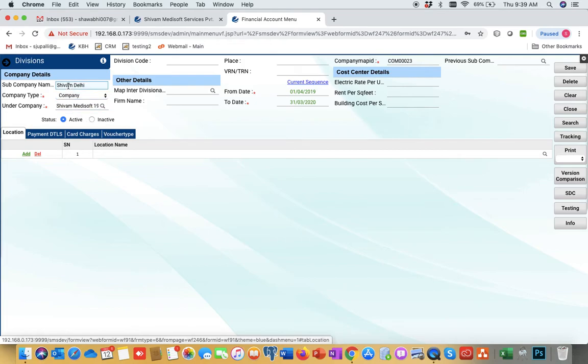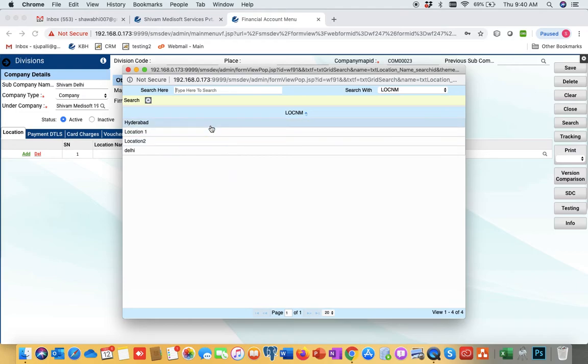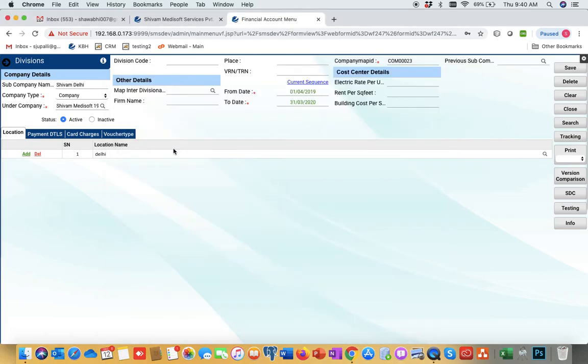So this Shivam Delhi belongs to which location of the software? We have to map it here. We have four locations. We created this sub company Shivam Delhi, and it belongs to the Delhi location, so we will map Delhi here. What is the impact? Whatever transactions are done in the Delhi location will come in accounts in this sub company.